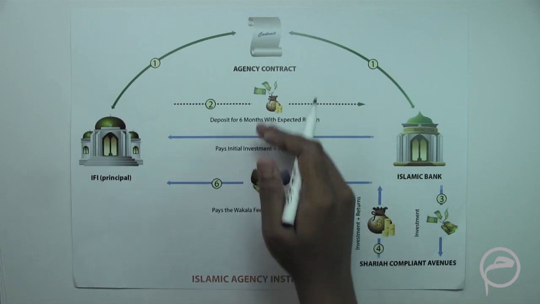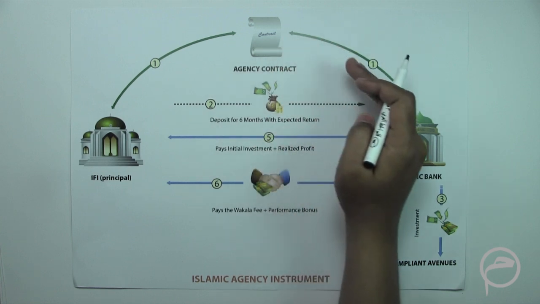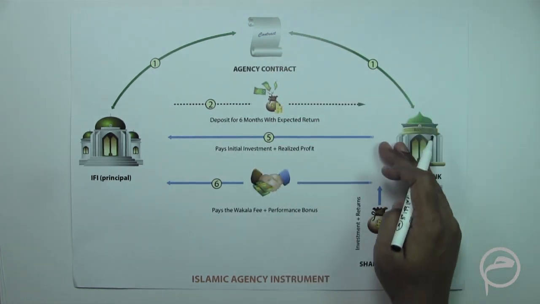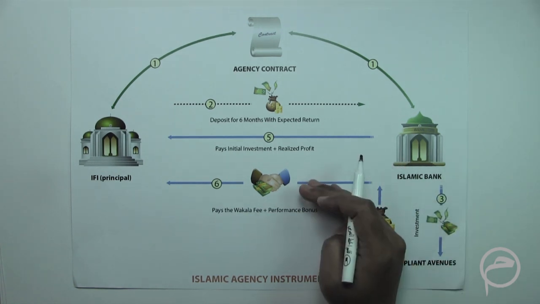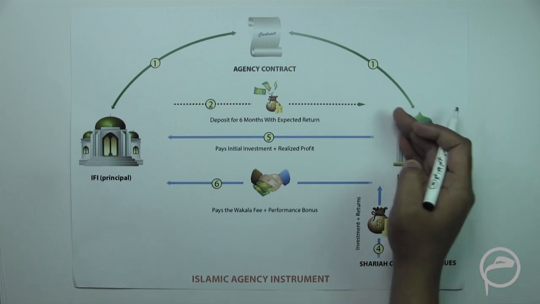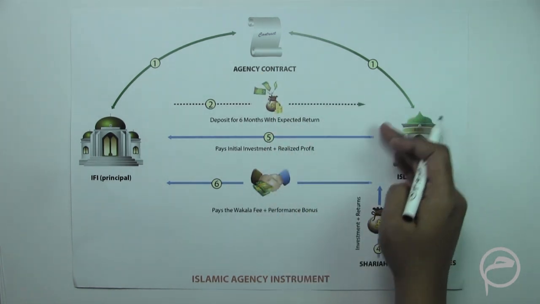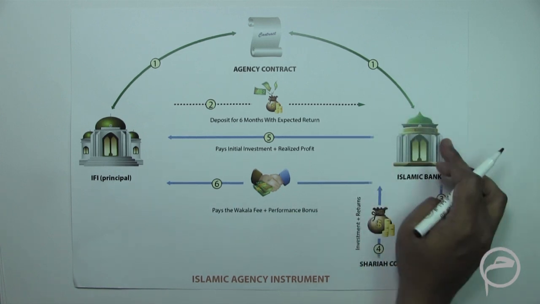And if it has been agreed in the agency contract that anything excess would go to this bank as an incentive or a performance fee, that could also be done. So anything excess from the realized profit could be agreed in the agency contract to be given as a performance bonus to this Islamic bank.